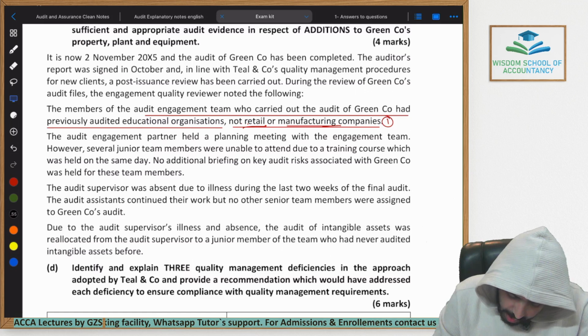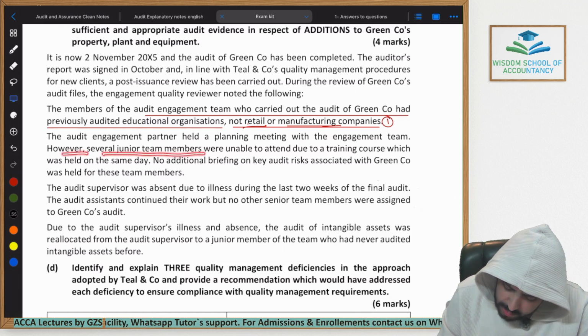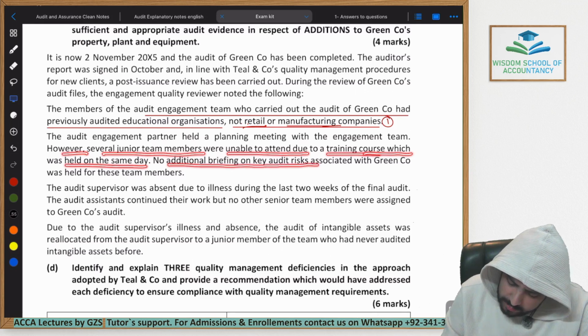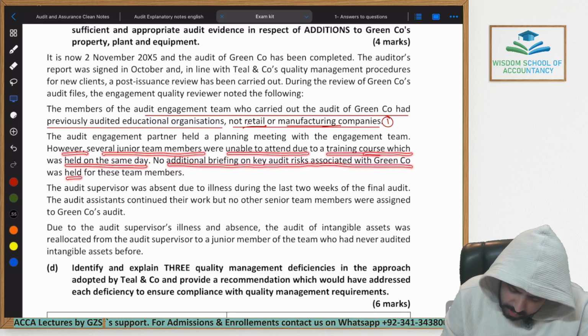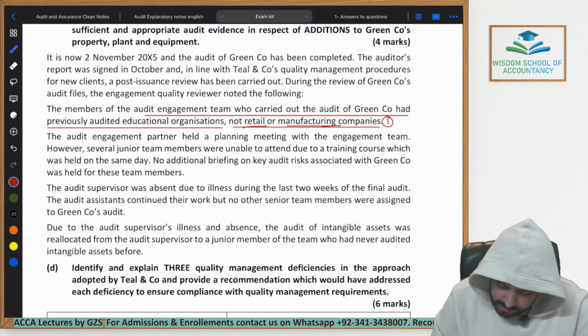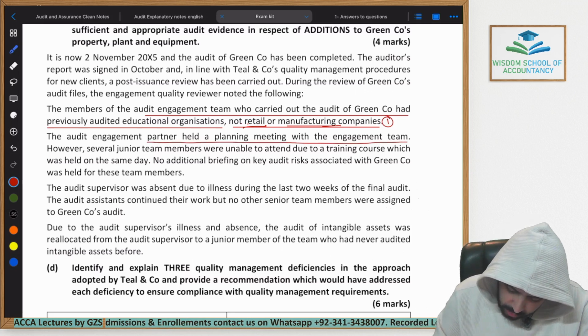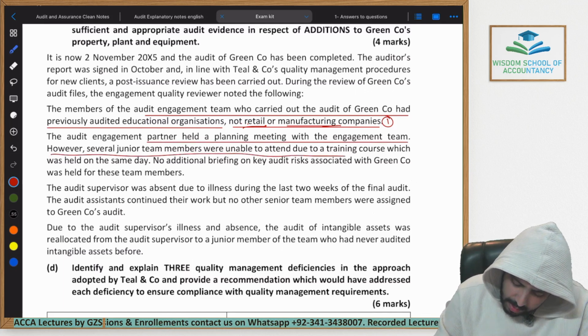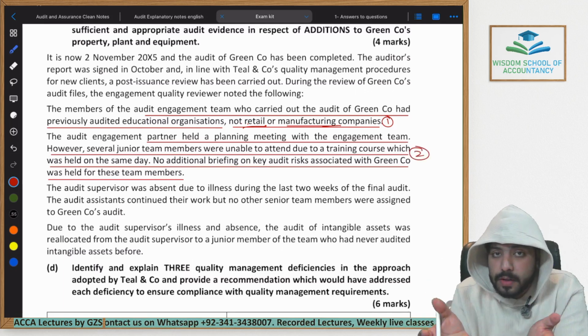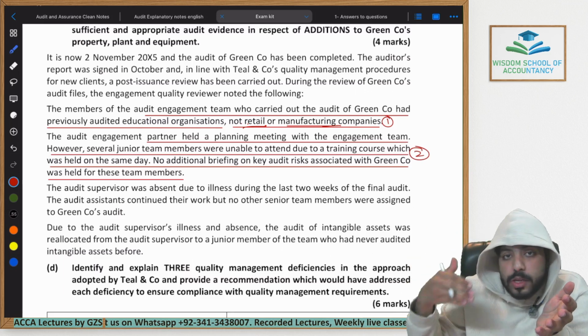So let's read forward. However, several junior team members were unable to attend due to a training course which was held on the same day. No additional briefing on key audit risks associated with Green Corporation was held for these team members. So basically, here there is also a hidden risk which would have reduced the audit quality overall. If the partner was holding a planning meeting, the junior team members should have attended this meeting, because they would have known what the risky areas within the financial statements are and how we are going to do test of details against them.